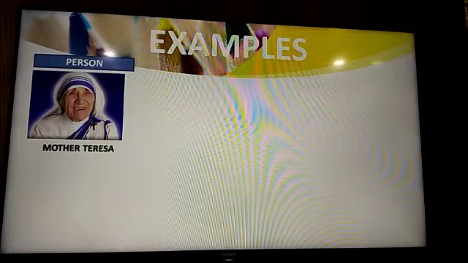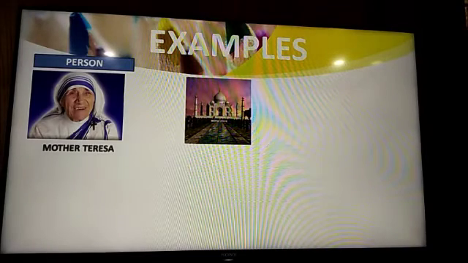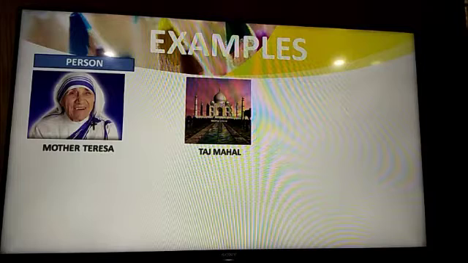Now there are many more examples for person, like we have your mother, your father, you, me, President of India, Prime Minister of India. These all are examples for person. Okay, can you recognize this picture? This is a picture of Taj Mahal, and it is an example for place.